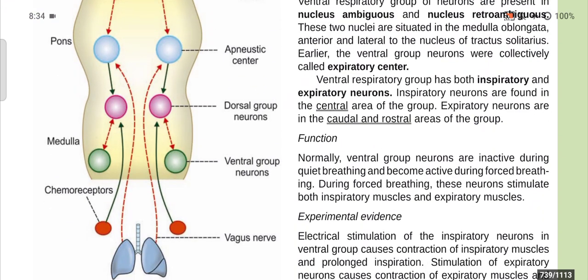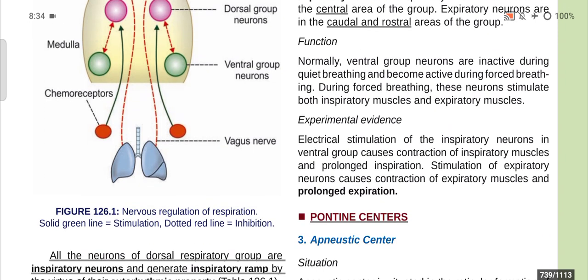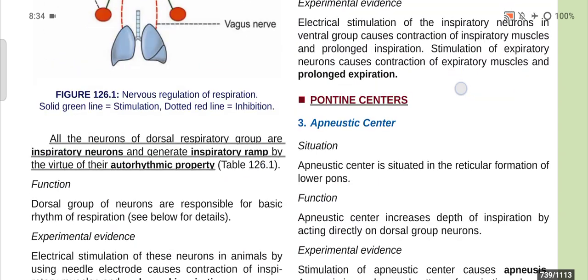Now, what is the function? Normally, ventral group neurons are inactive during quiet breathing and become active during forced breathing. And during forced breathing, these neurons stimulate both inspiratory muscles and expiratory muscles. Some experimental evidences: electrical stimulation of the inspiratory neurons in the ventral group causes contraction of inspiratory muscles and prolonged inspiration, and stimulation of expiratory neurons causes contraction of expiratory muscles and prolonged expiration.